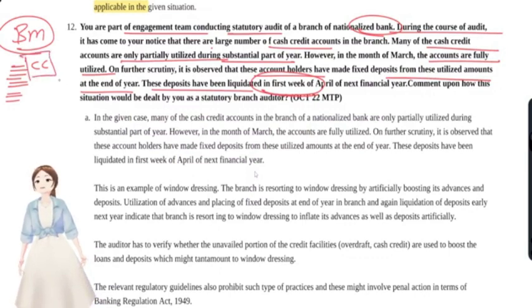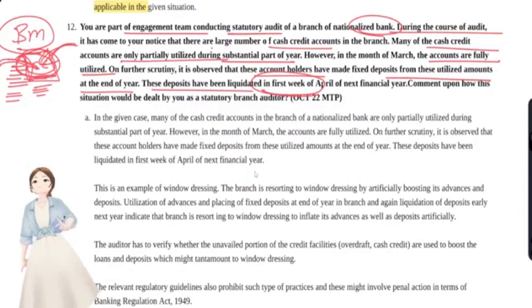A CC account is mostly like a current account, but where it's overdrawn. You pay the purchases from this account, and all the sales come and fall into the CC account. The portion that the client has utilized, interest would be debited on that. This is how a CC account works. It is like a current account where you could utilize in excess of your bank balance.